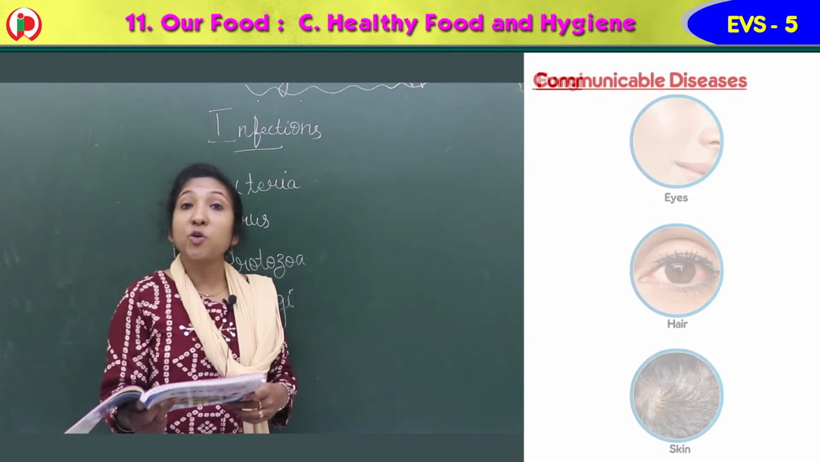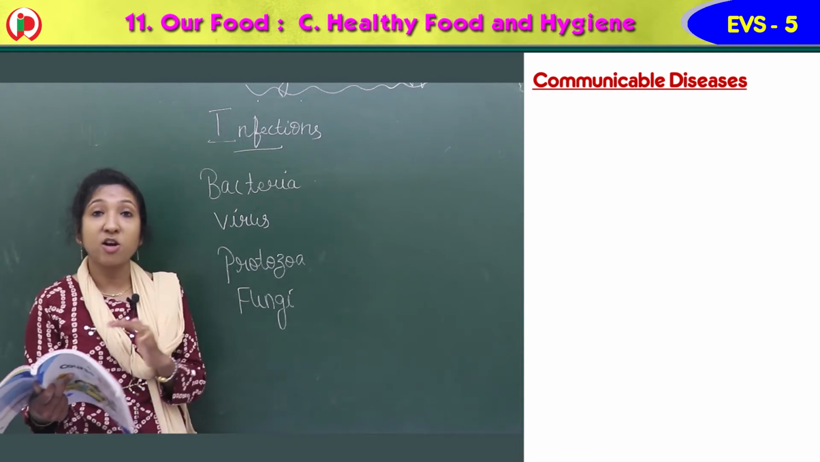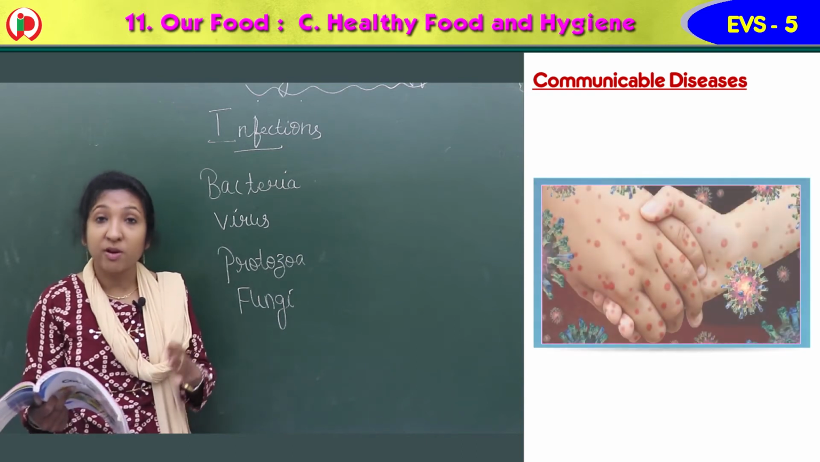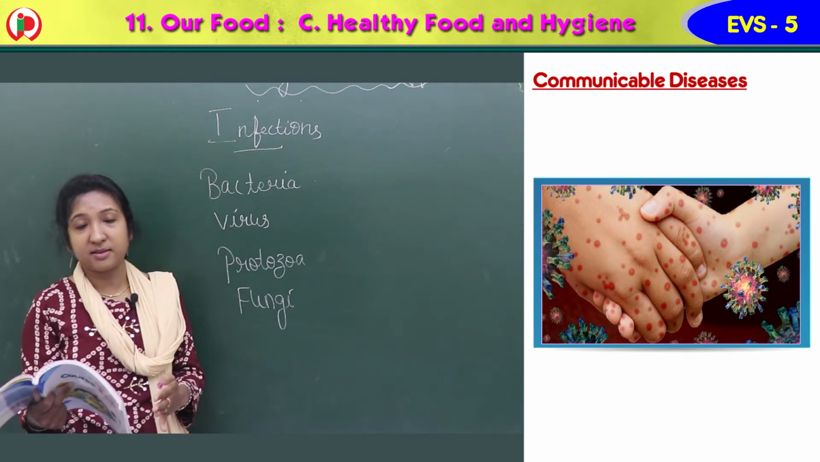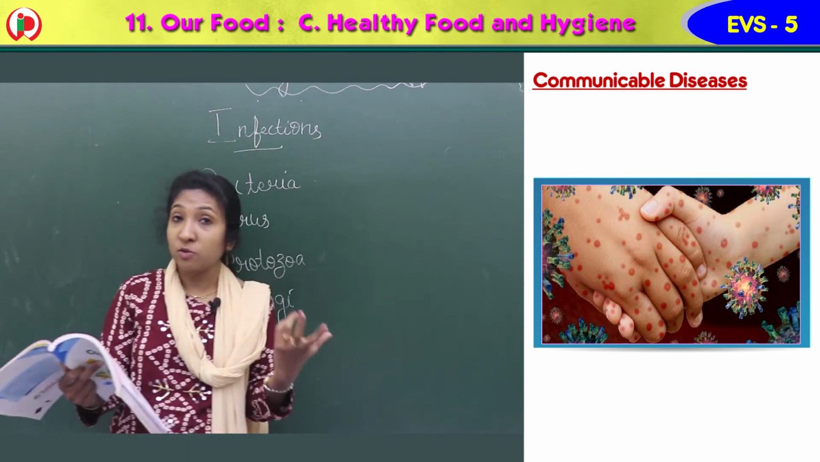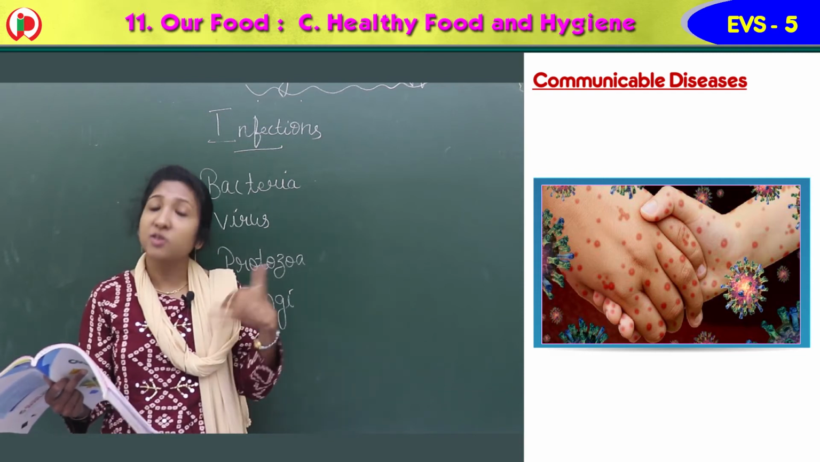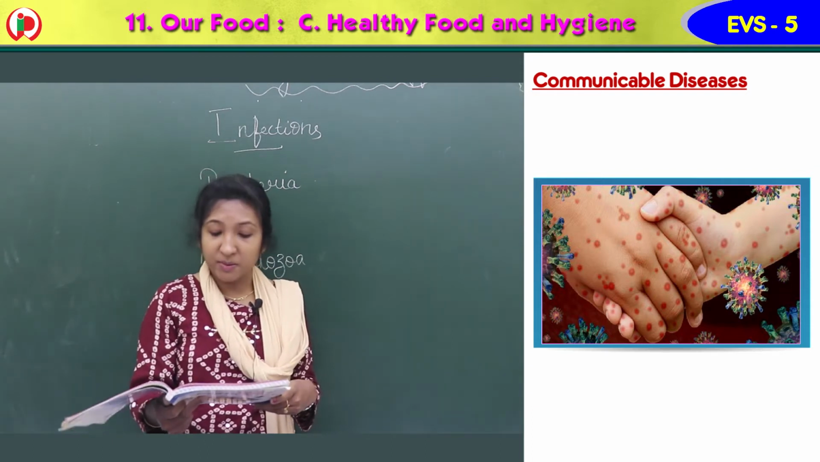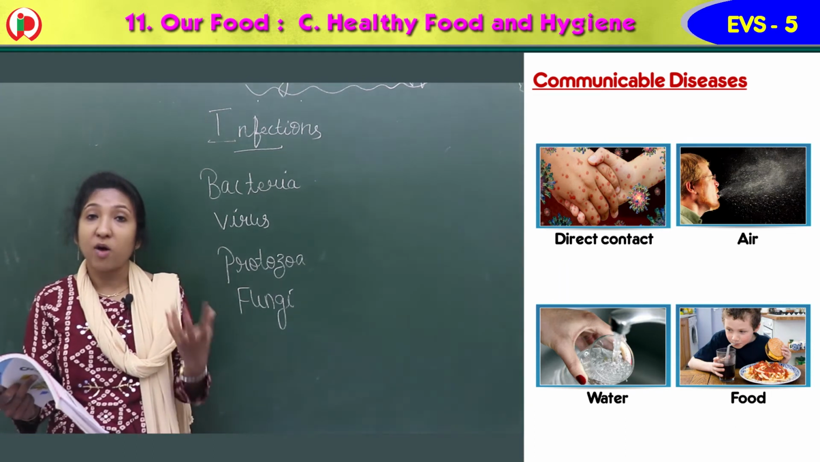Next, communicable diseases. We learned about non-communicable diseases, diseases that do not spread from one person to another. But there are diseases that spread from one person to another. They are called communicable diseases. If we go near a person who has fever, cold, chickenpox, or malaria, we also get the same. Communicable diseases spread from one person to another through direct contact, through air, through water, and through food.